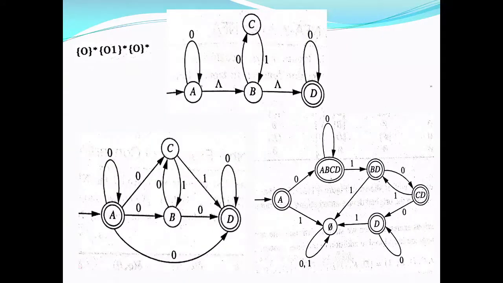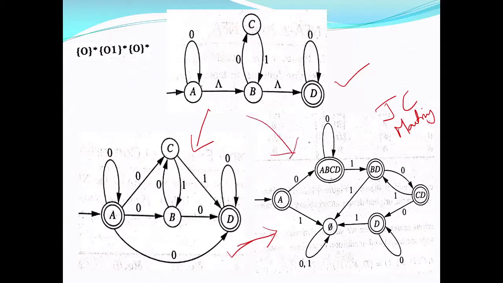Now this example is the same example which I have worked out from the same textbook, John C. Martin. This diagram is from the example in John C. Martin. I have already done NFA epsilon to NFA. So you can convert this NFA into DFA, or there is a direct method of converting NFA epsilon to DFA. How you can convert is like this.